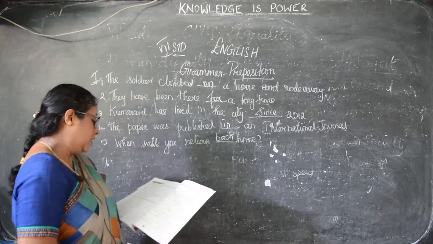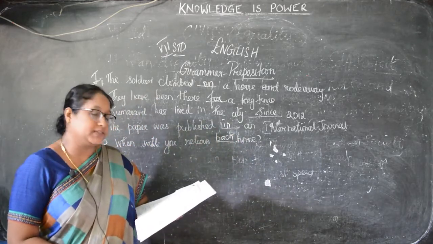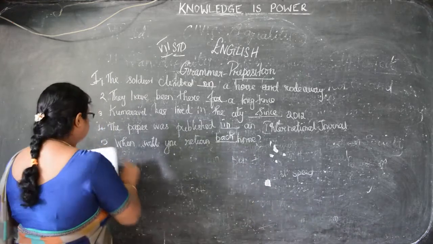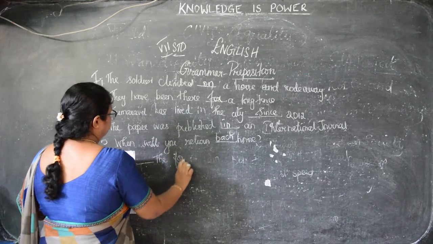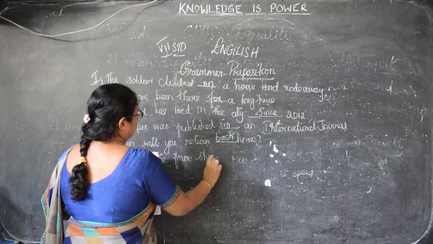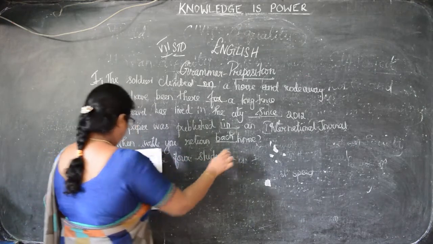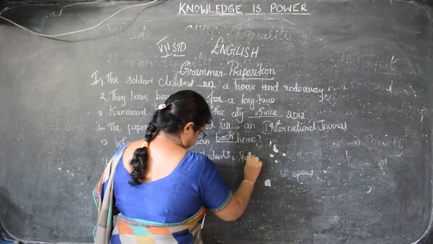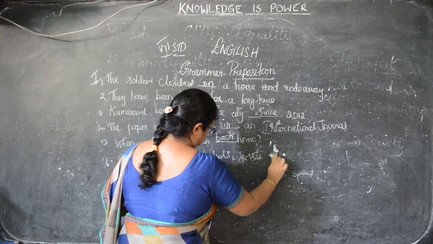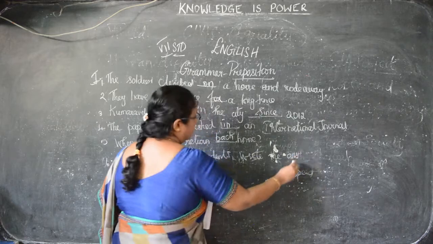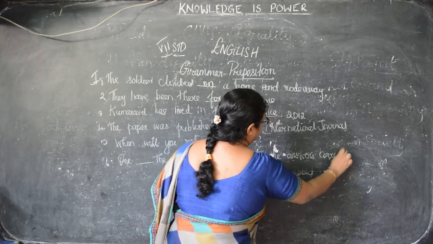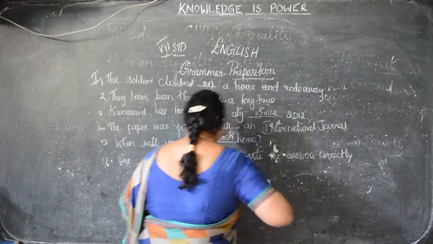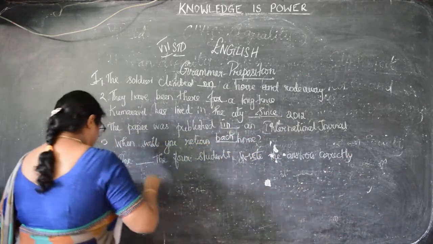Next: on 1 dash the 4 students wrote the answers correctly. So what preposition will come there, children? That is one of the.